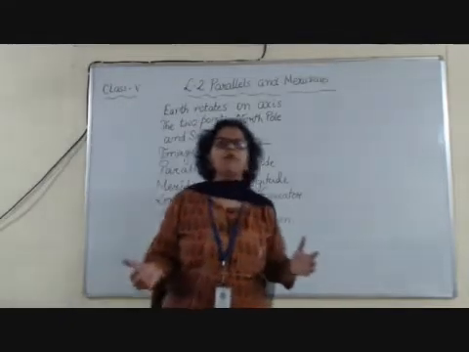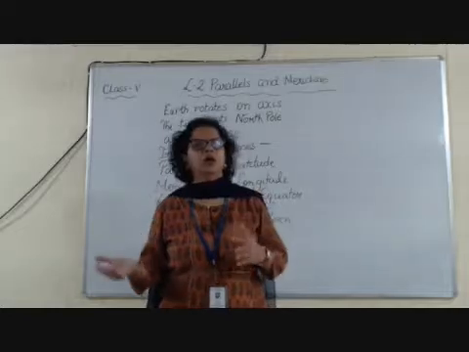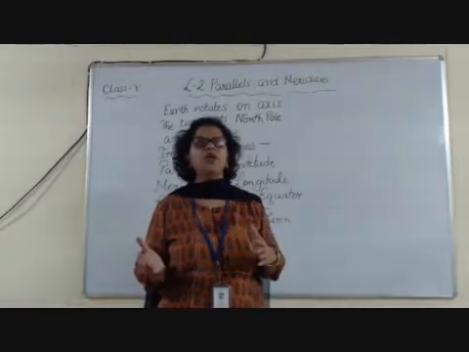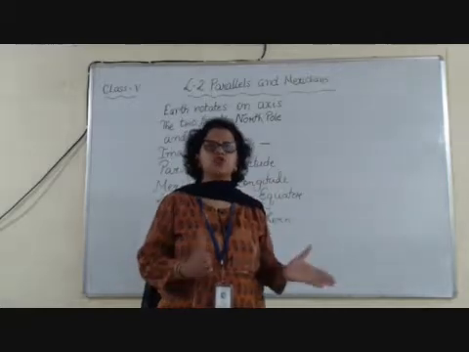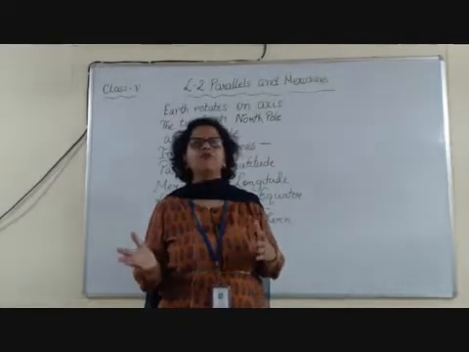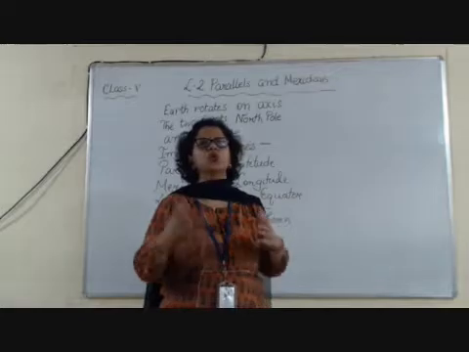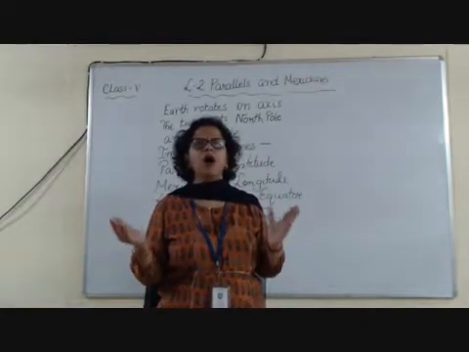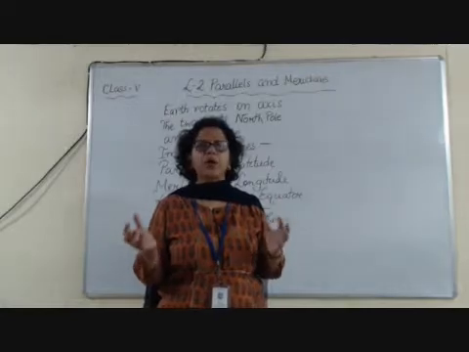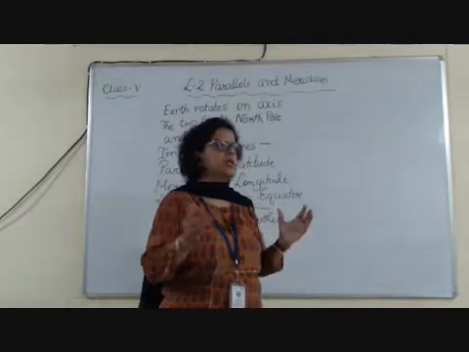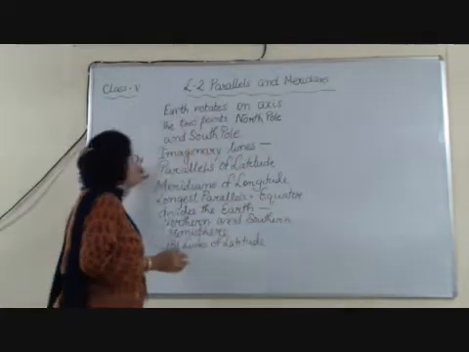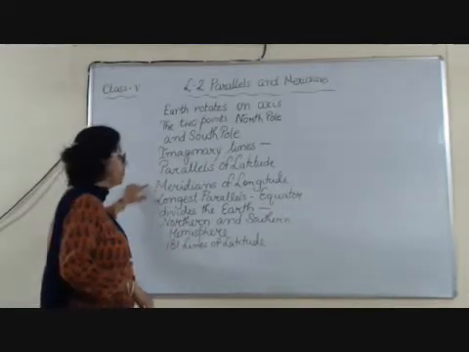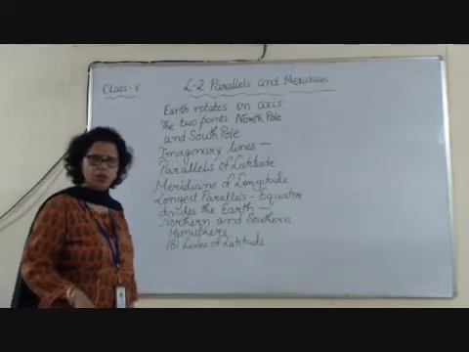Suppose I am flying from India to USA, or I am going from England to Australia, or I am flying from Brazil to China. Now how do the pilots locate the places? It is through these imaginary lines called parallels of latitude and meridians of longitude.